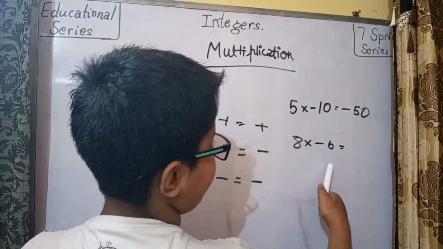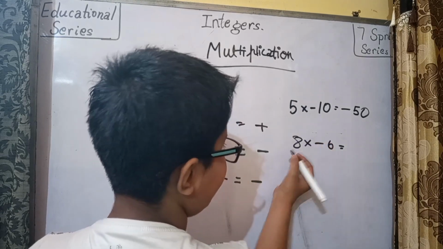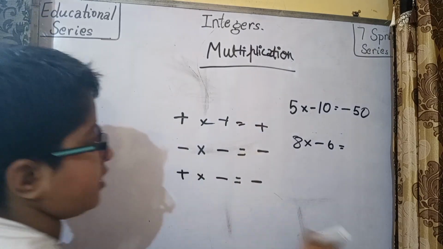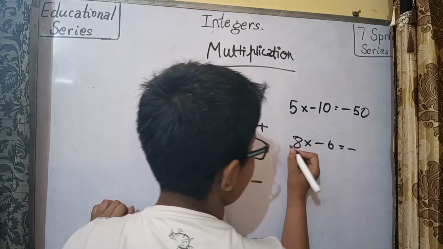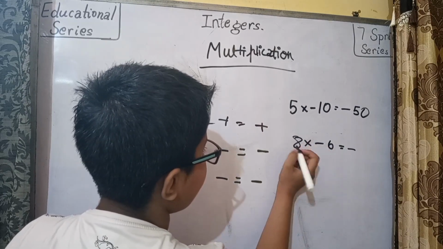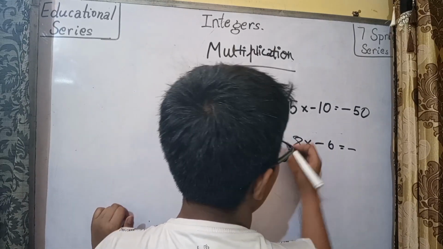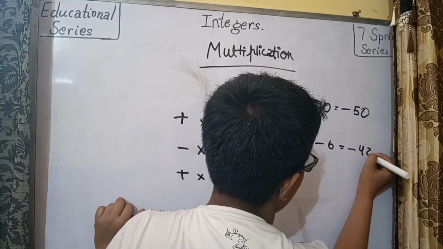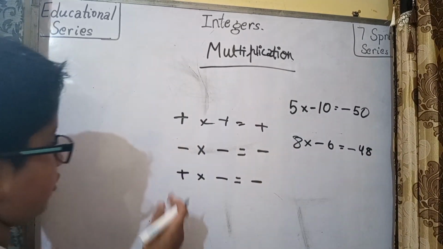A question like this, 8 into minus 6. 8 6s are 48. And the answer is minus, because plus and minus, as you know, and a digit with no sign on its left is positive. So positive and negative, the answer is negative, minus 48. Now let's see more questions on this.